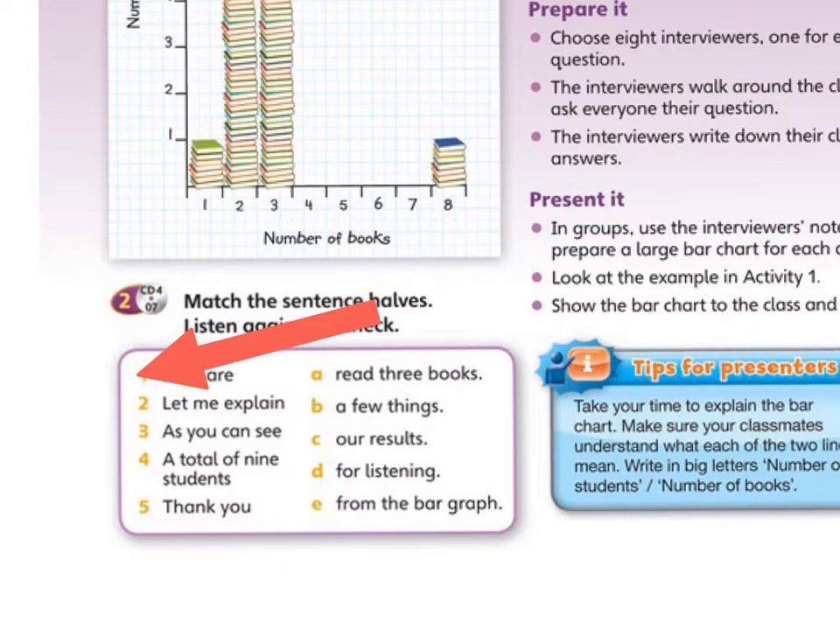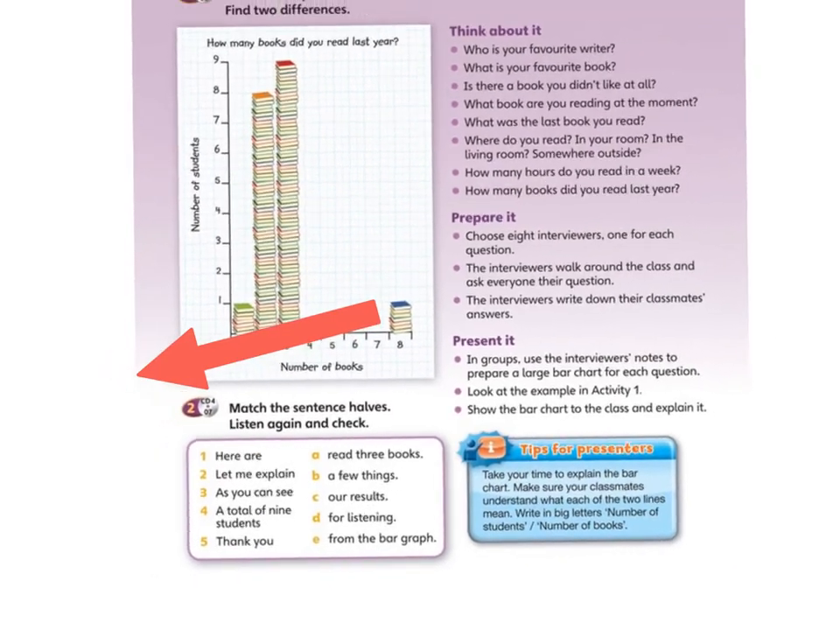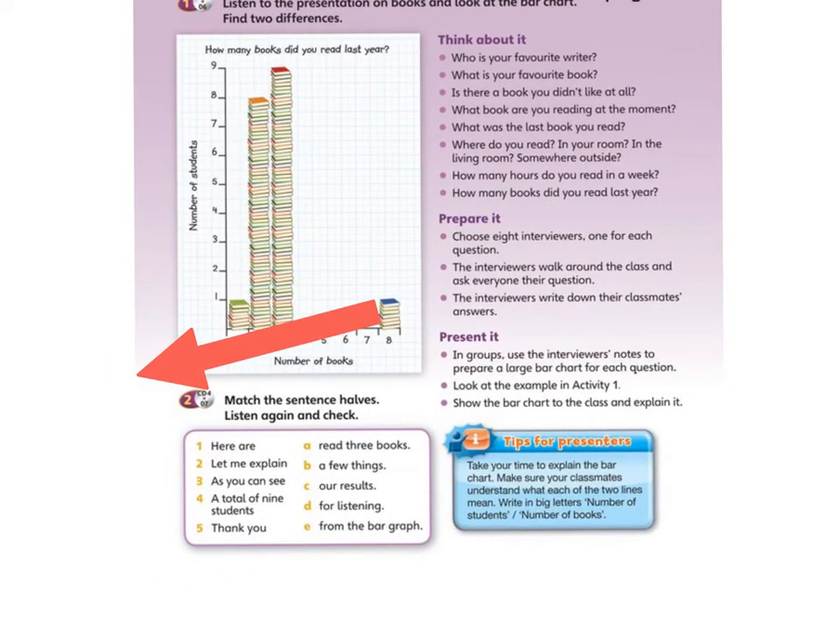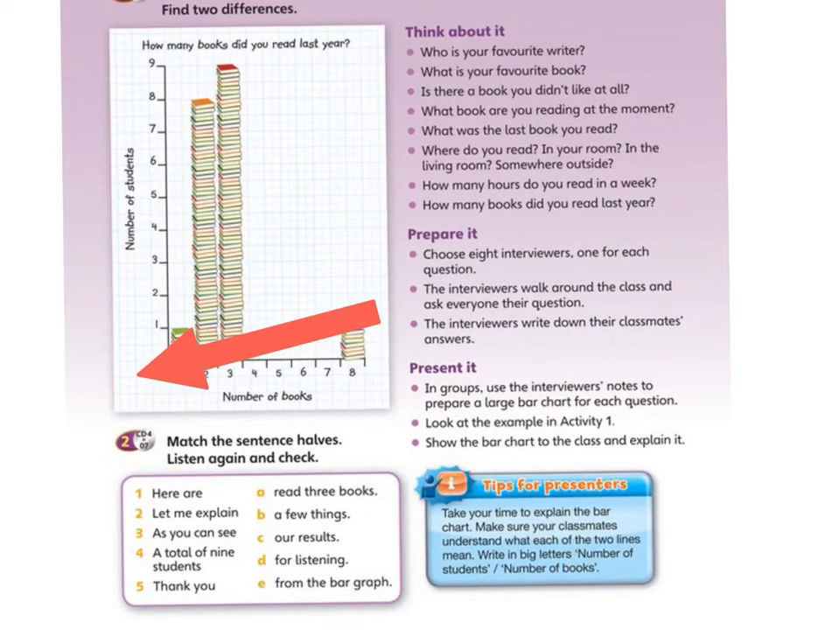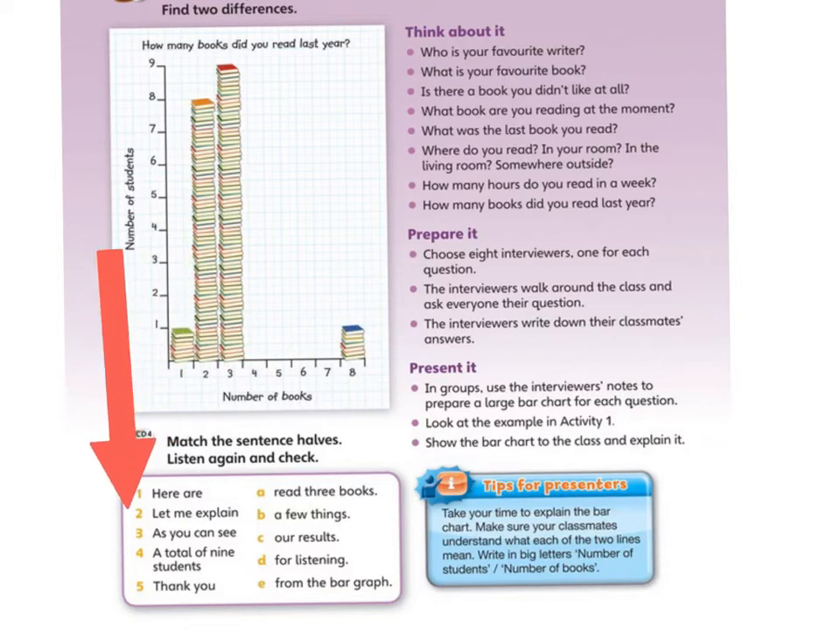The next highest result was for 2 books. 7 students read 2 books. Only 1 person read 1 book. The highest number of books read by a student was 8. 1 student read 8 books. No one read 4, 5, 6, or 7 books. Thank you for listening.